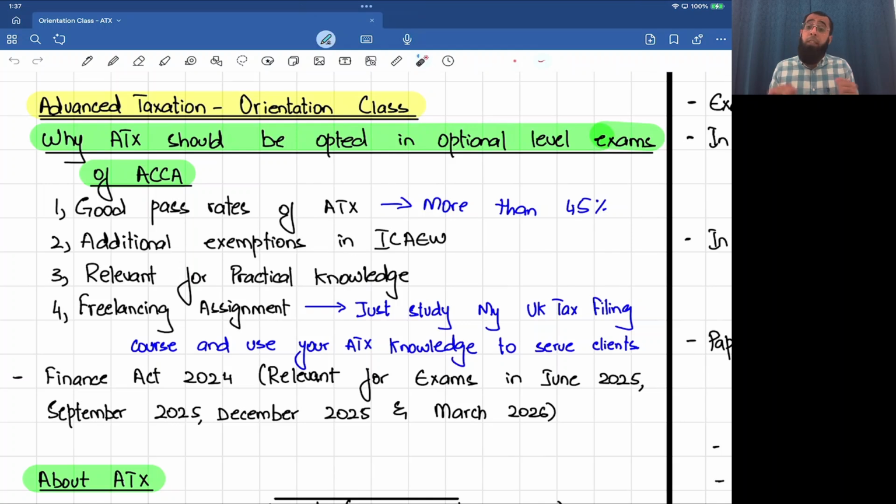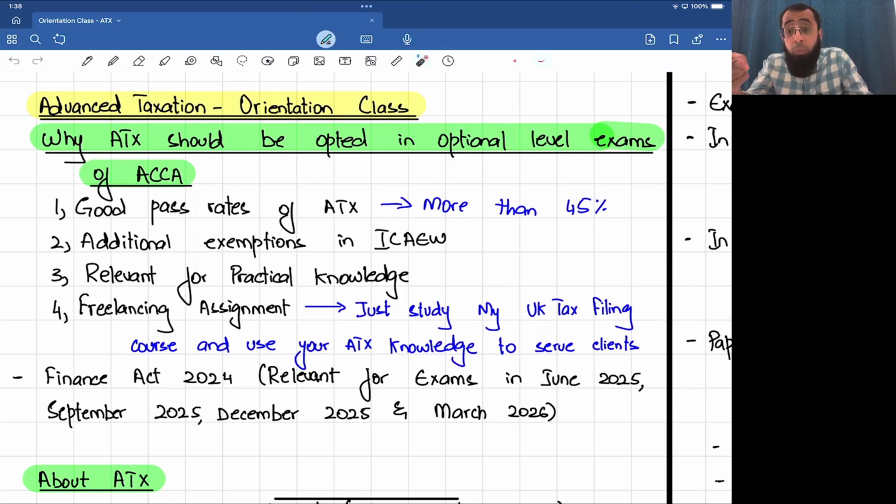Now, here some students will ask me that, sir, this advanced taxation is UK variant taxation. We are living in Pakistan or India or in some other country. So why this UK variant will be relevant to us? See, this is relevant. Let's listen to the reason. If you are living in UK, then this UK variant is very important for you.